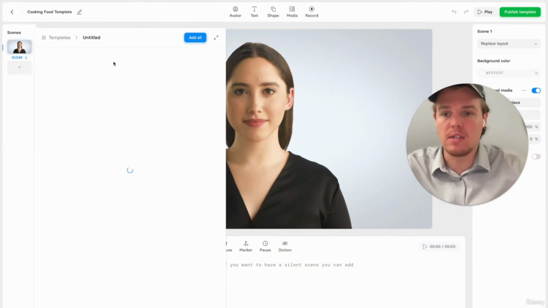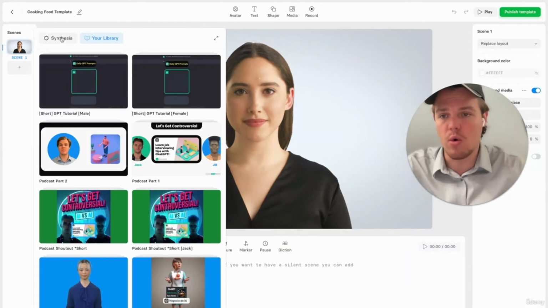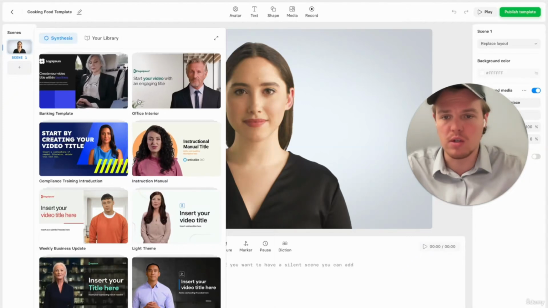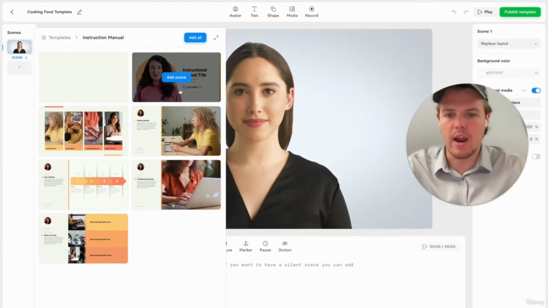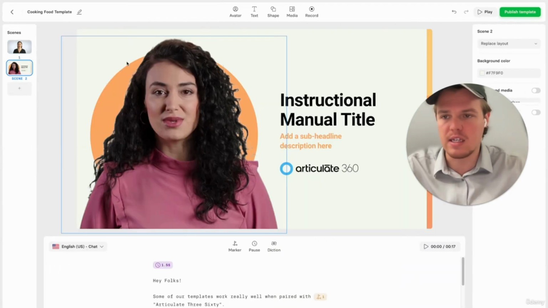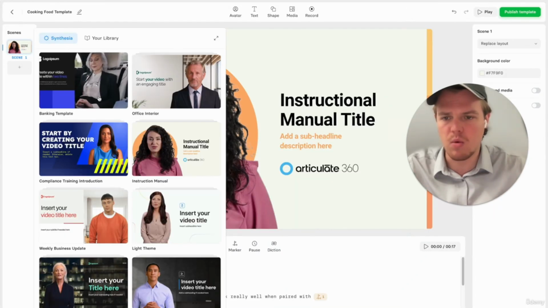So one thing about Cynthia is that either you can start with scratch or you can look at templates that are already being created by Cynthia, which is always helpful. So let's go ahead and just grab some templates that's already been created for our editing purposes. So we can go ahead and add this as the first template for the introduction, essentially, that we created earlier. And then let's go ahead and just delete that. And let's add some more scenes here and see what works best for us.